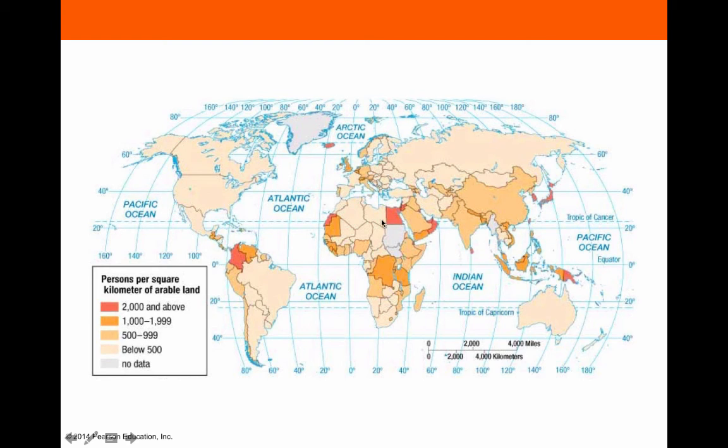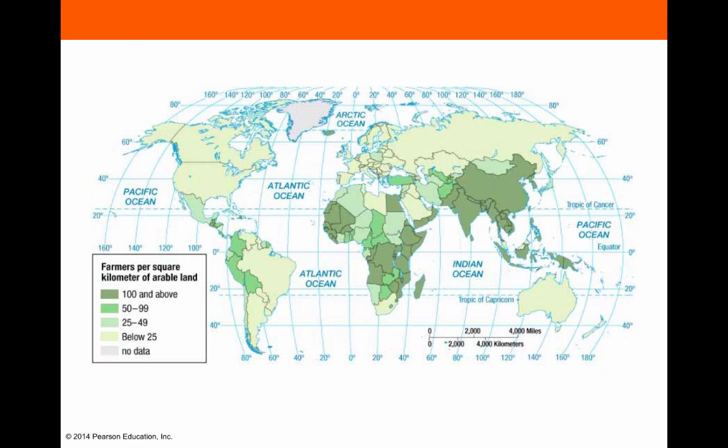This definitely tells us that in Egypt, we have lots of land, but because of desert, it's not necessarily land that can be farmed. So it changes the situation when we're looking at just land that's useful for farming.